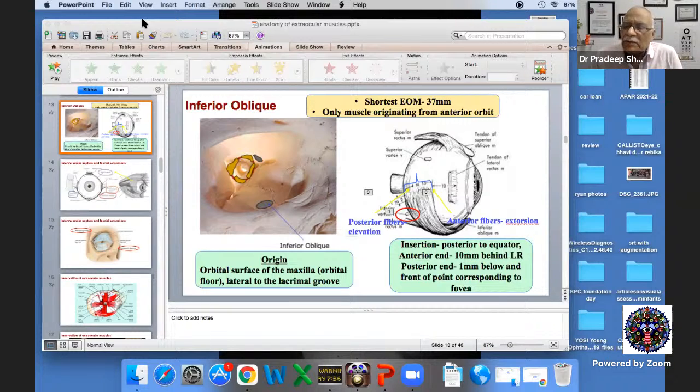And then another point: we now have the options of doing the vertical rectus transposition effect by doing a belly transfer, or the Nishida's procedure, in which we are not disinserting the vertical recti.